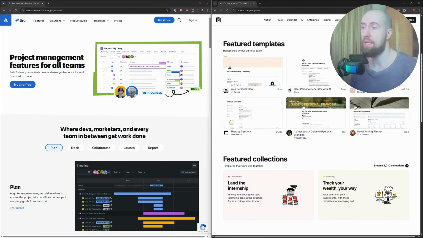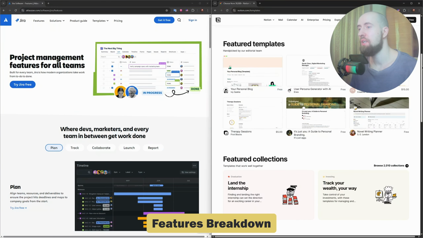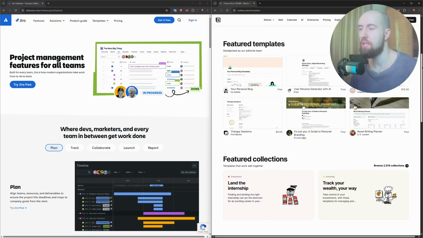Now let us compare some core features. Firstly, Jira offers powerful features like epics, stories, sprints, and automations. Notion's task boards are simpler, Kanban style, with custom properties and filters. Then Jira includes Confluence for docs, but it's separate. Notion is built for docs, with inline editing, drag and drop blocks, and also pages inside pages.